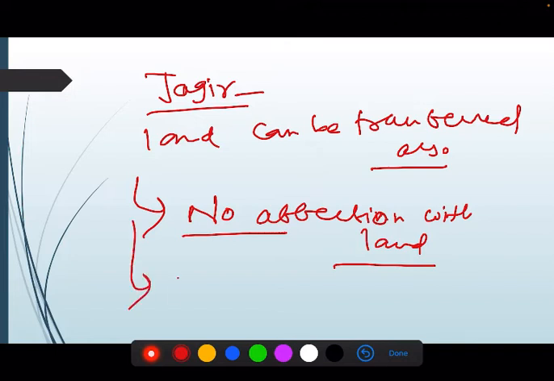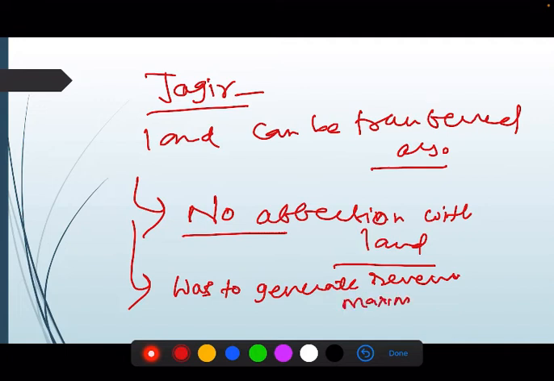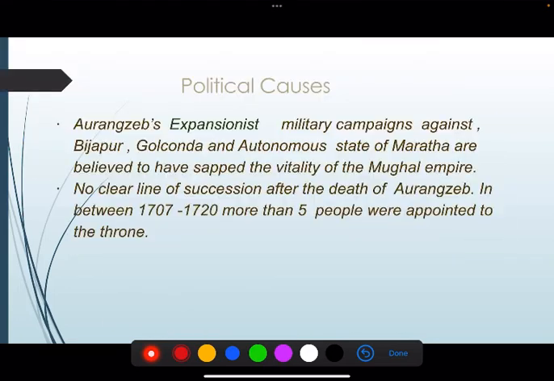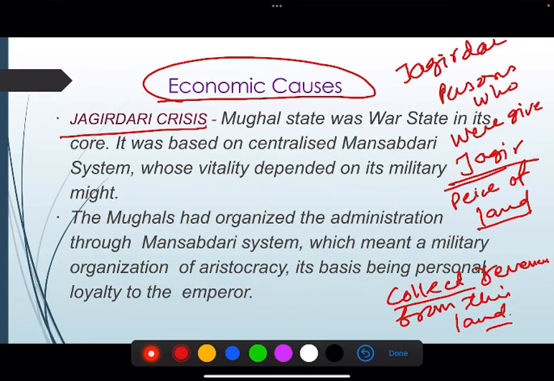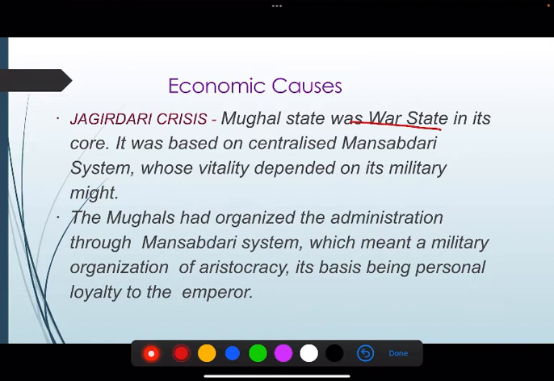Their main interest was to generate maximum revenue, and for that they were coercing peasants, right? So this also caused the peasant revolt, as you will see. You can see here how the Mughal state was a war state at its core, based on a centralized Mansabdari system whose vitality depended on its military might.